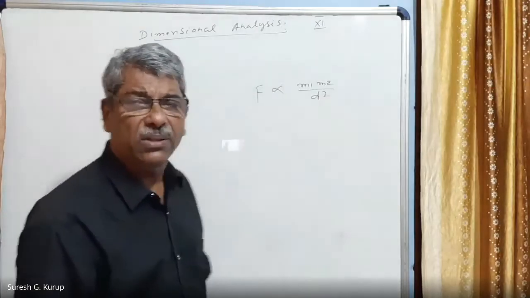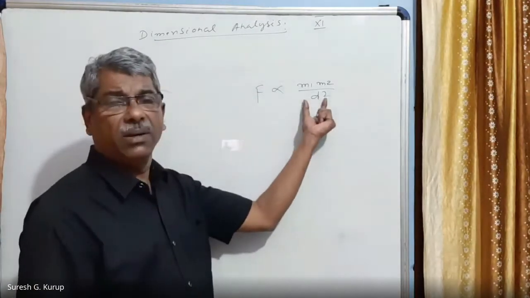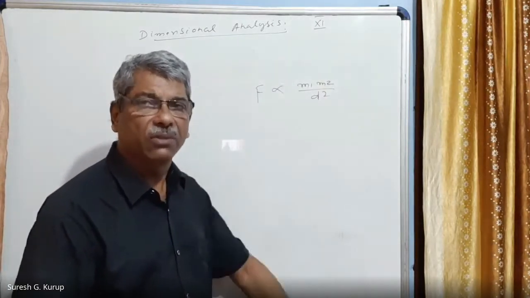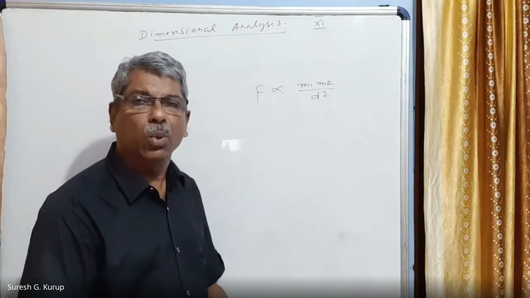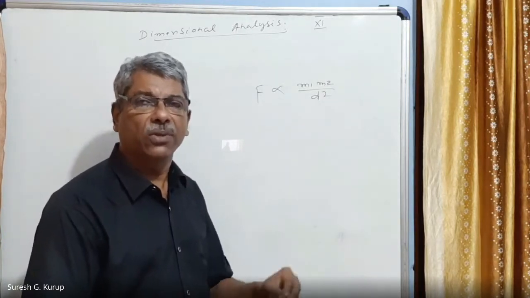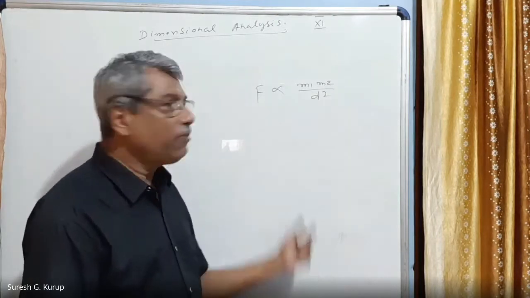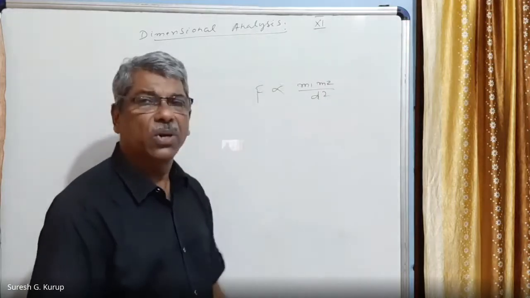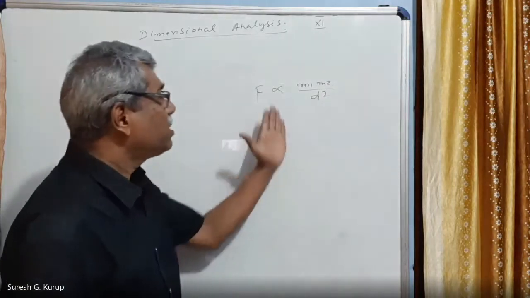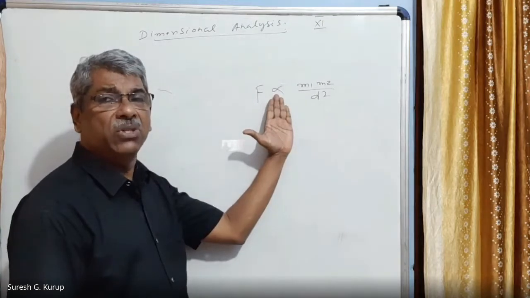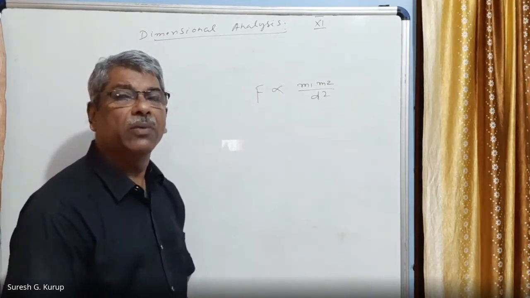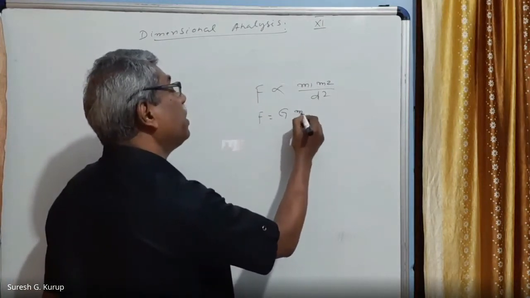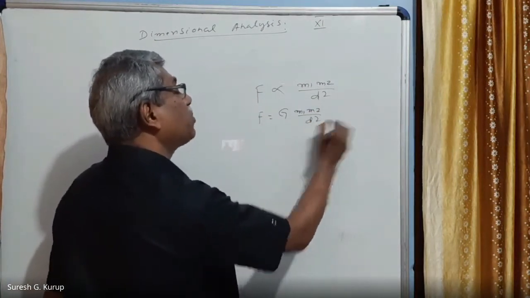M1 and M2 are the two masses separated by distance D. The force between any two bodies in the universe is called a gravitational force, and it is an attractive force. This proportionality sign we have to change into equality by multiplying with a constant. So F is equal to capital G into M1 M2 divided by D square.